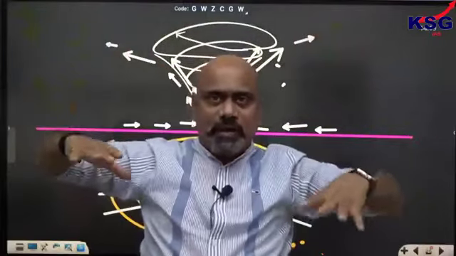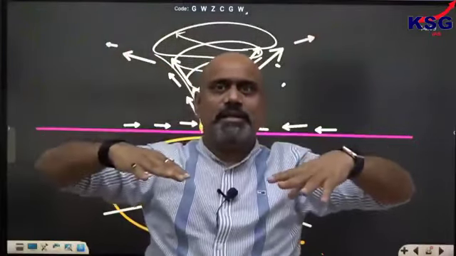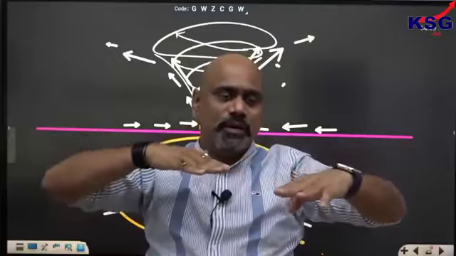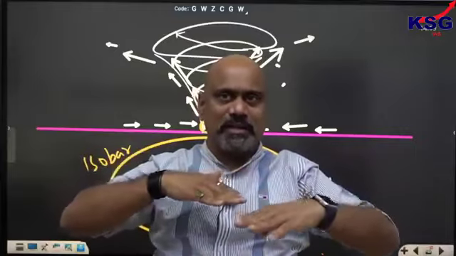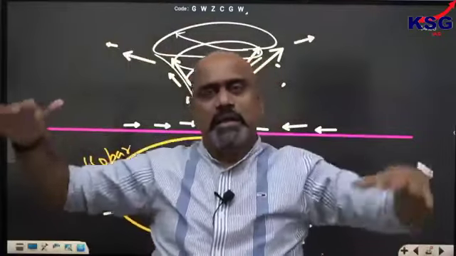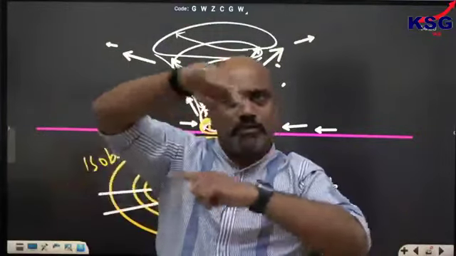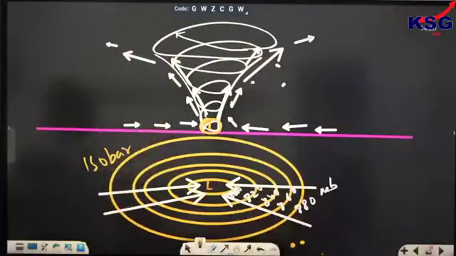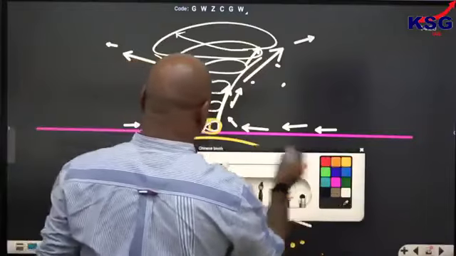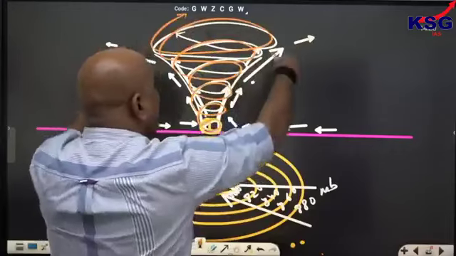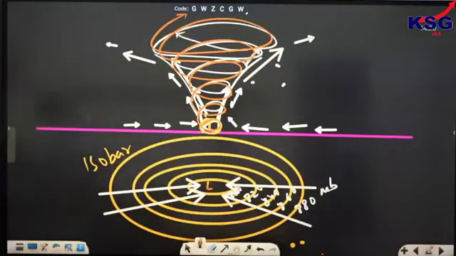The air from all sides will converge here. Because of the Coriolis force, the wind will divert from its normal path towards the right in the northern hemisphere and left in the southern hemisphere. So it whirls like this and rises while whirling. It converges, diverts its direction, whirls, and moves vertically upward. This type of condition is a cyclonic condition. The area is increasing in the upper part because the pressure in that region is very low.